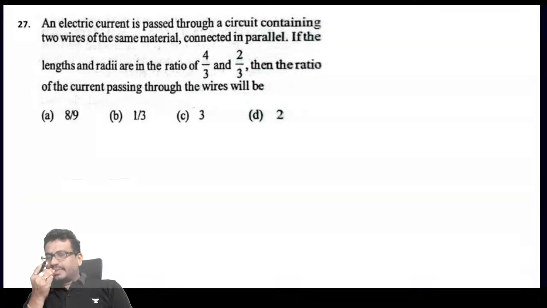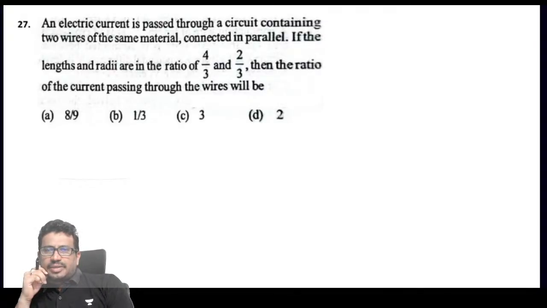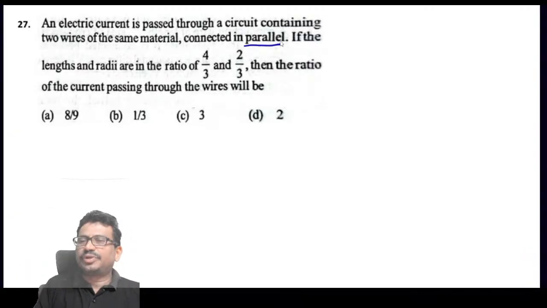Next. An electric current is passed through a circuit containing two wires of the same material connected in parallel. If the lengths and radii are in the ratio of 4:3 and 2:3, then the ratio of the current passing through the wires is? Two wires are parallel connected, so the potential, the voltage, is the same.